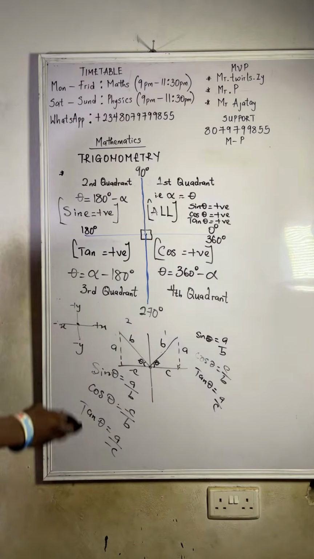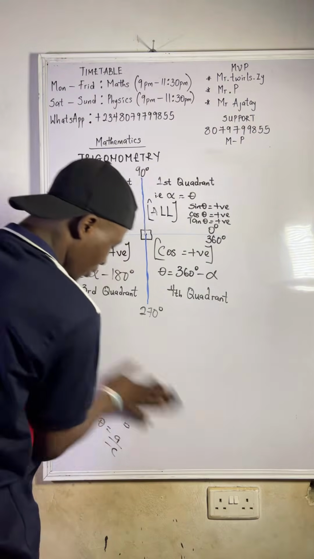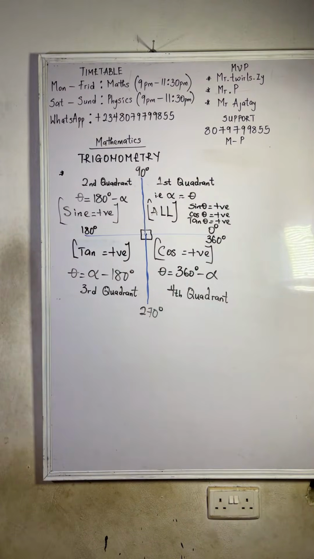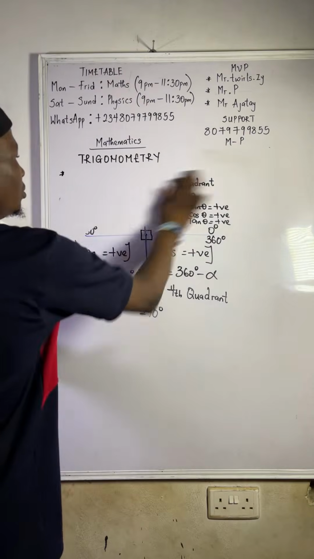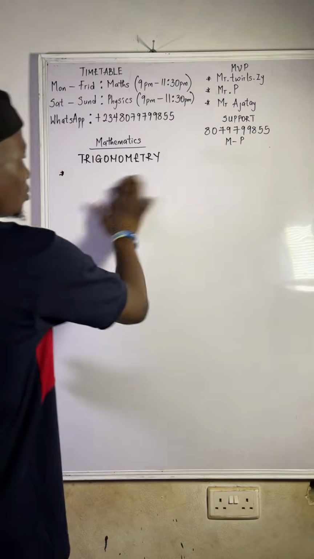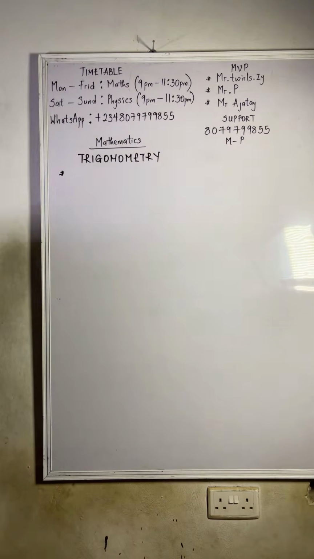So that is just how you can do the proving. You can do the same thing for the other quadrants. Alright, so that is just that about that. So please, let's solve examples, then we'll move on. Let me clean the board now, then we'll go to questions.